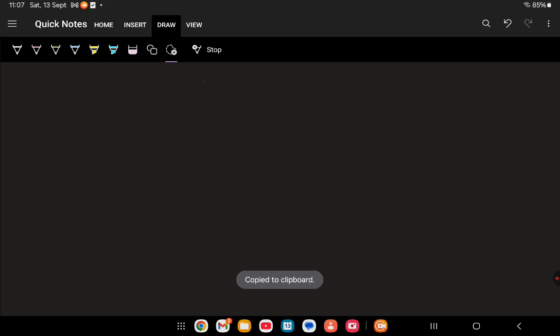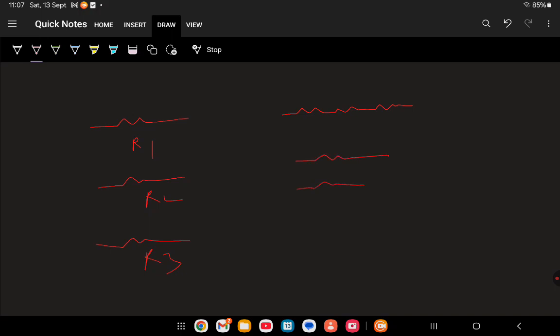Suppose we have resistor R1, resistor R2, and resistor R3. These three resistors can be connected in series, in this way, and these three resistors can also be connected like that, in this way. This is called series connection. This is called parallel connection.